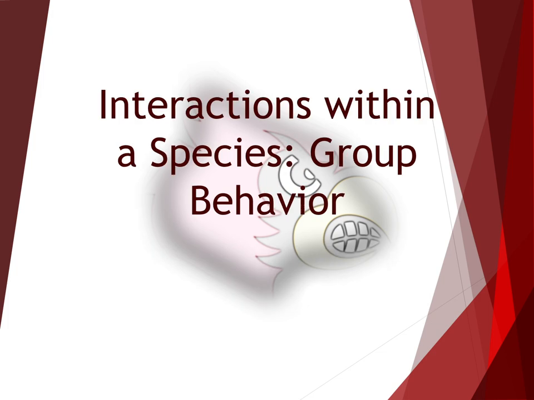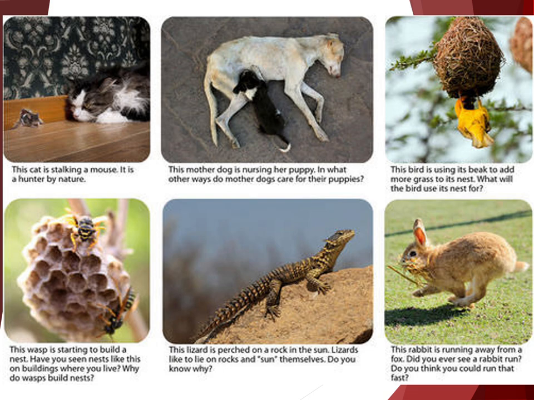Our first main idea, interactions within a species, group behavior. Individual organisms within a community interact in ecologically significant ways with other species, but they also display specialized behaviors with other members of their own species. These behaviors include flocking, shoaling, herding, hunting, migrating, swarming, mating, and rearing offspring. Behaviors that involve interactions between members of the same species are called intraspecific behaviors.